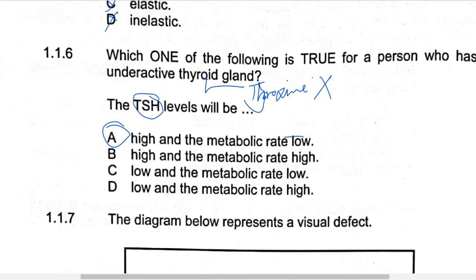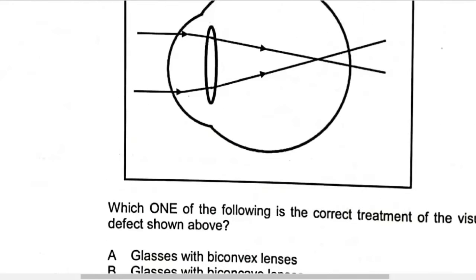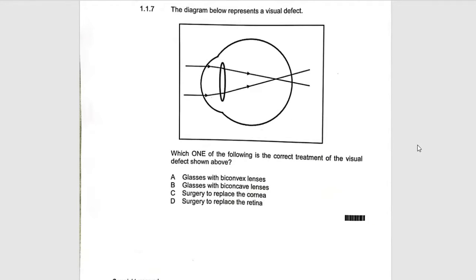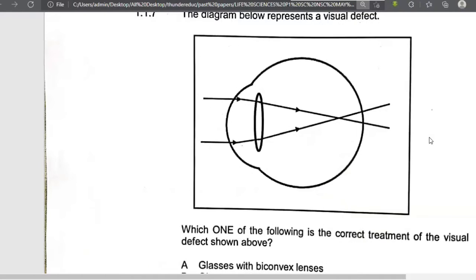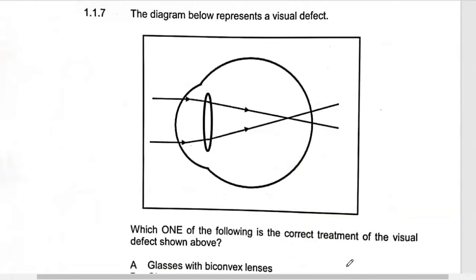And then number 1.1.7, they're saying that the diagram below represents a visual defect. What is the visual defect? Now, if you look at this, let me make it a little bit bigger so that you see it clearly. The image is supposed to be formed here at the retina, but now it's forming in front. So if it forms in front, what does it mean?